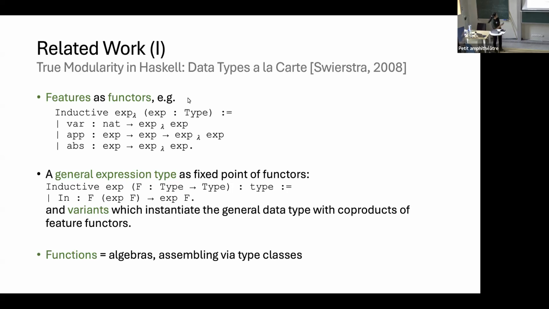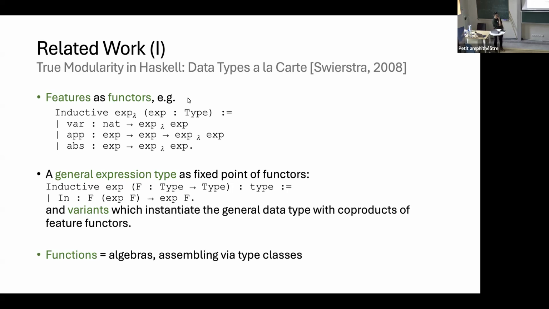And then later on, I can define a general expression type as a fixed point of this functor, for example, the closing of this functor. And then you can define variants which instantiate this general type with a coproduct of feature functors as I would have here, and I can assemble all the type classes.